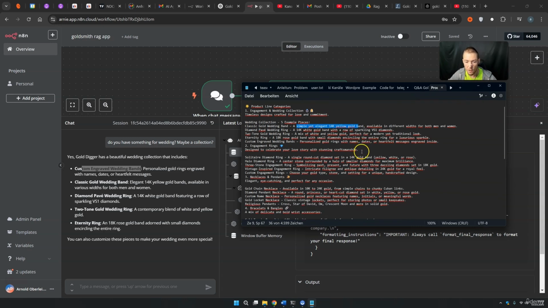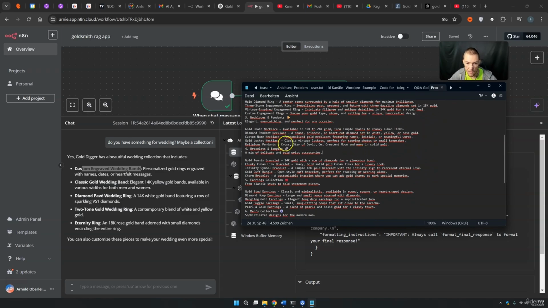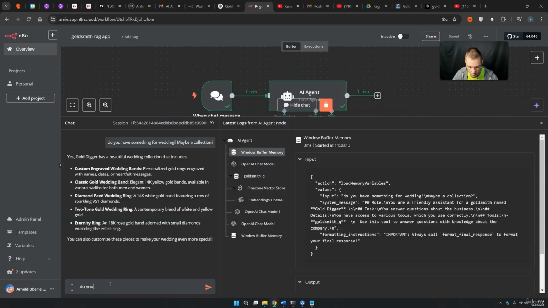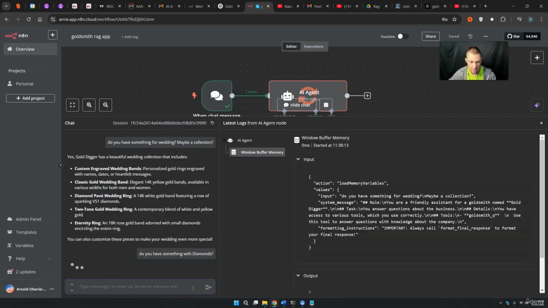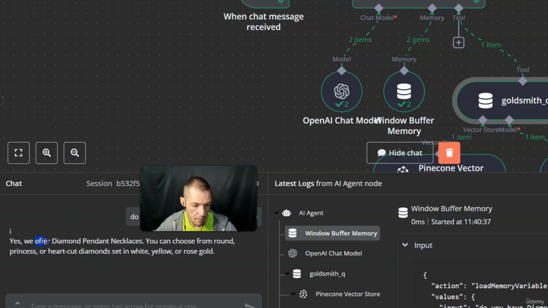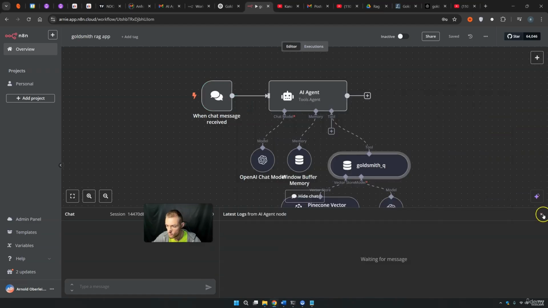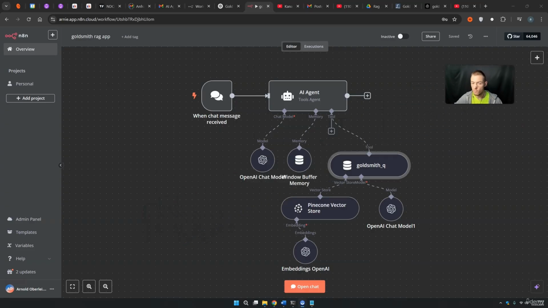So right now we can also ask examples for their product line. Let's just ask if we also have, for example, diamond pendant necklaces. Do you have something with diamonds actually? We will search our vector database, of course. Yes, we offer diamond pendant necklaces. That's basically the thing from here. So there you see it, our RAG application works relatively good.